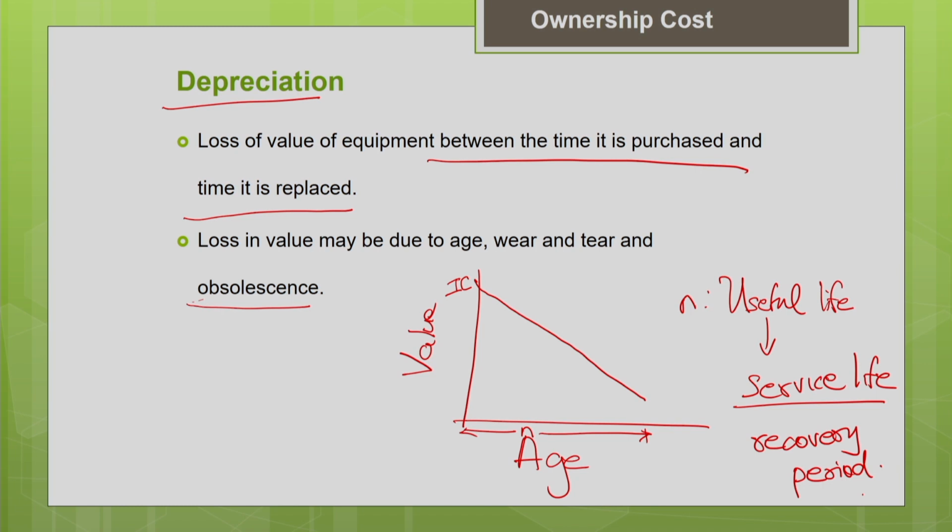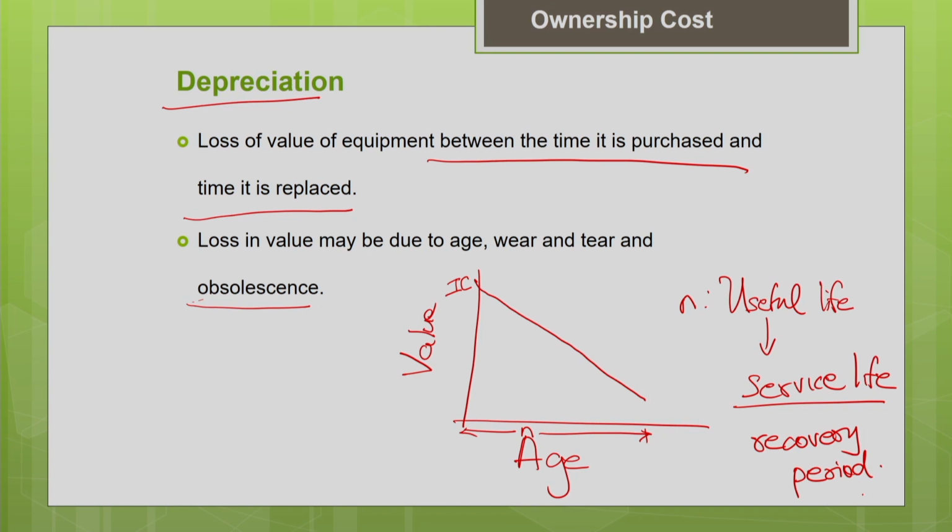This is basically for the accounting purpose. In many cases you can see beyond the service life also, that machine may be functioning in the project site. It may not be physically scrapped. In that case it is actually a bonus for us. Basically useful life refers to the period during which your machine is going to be of utility value to you.